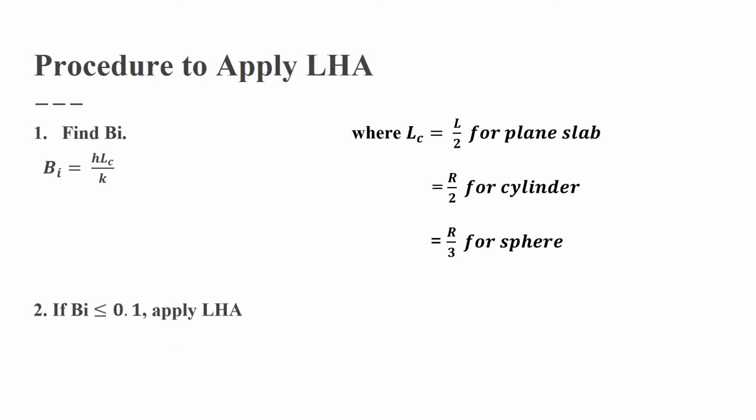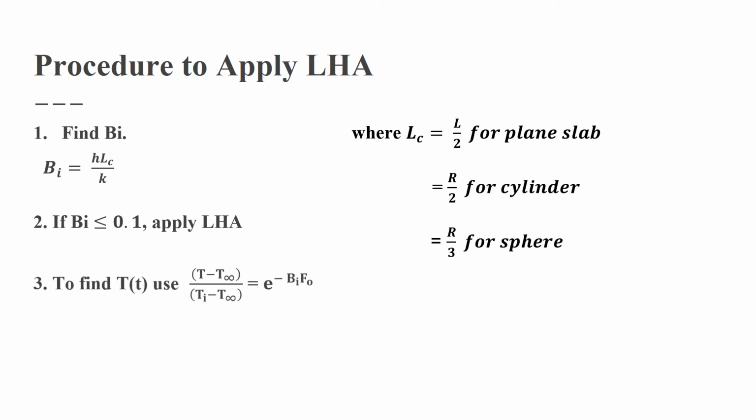Find the value of the Biot number. If you get a Biot number less than or equal to 0.1, straight away apply the lumped heat analysis concept. If it is greater than 0.1, we have some other method which we will study in a future lecture. So just ensure the Biot number is less than or equal to 0.1. Once it is less than 0.1, I can use the temperature distribution equation, (T minus T infinity) by (Ti minus T infinity) equals e power minus Bi into Fo.